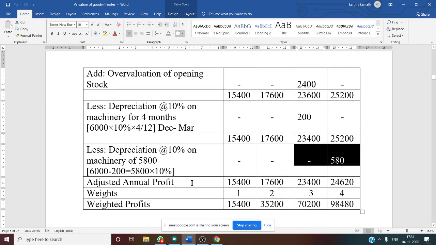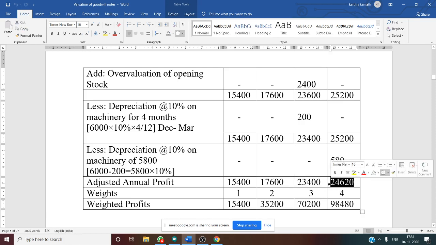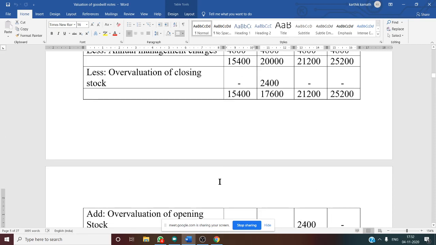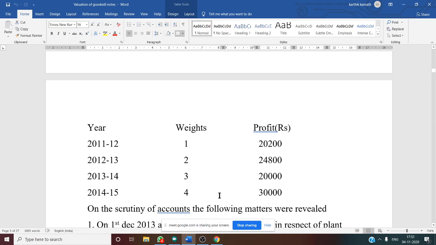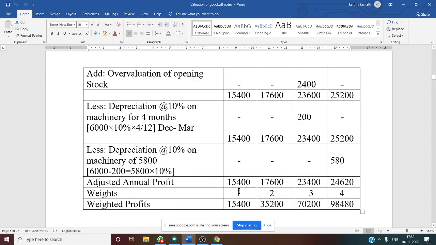So final adjusted annual profit is 15,400, 17,600, 23,400, and 24,620. This is our adjusted annual profit. It is like our average profit. Then there are weights. How to assign weights? It is given in the question: 1, 2, 3, 4. If you see the question, I have mentioned these weights. So same thing you are going to write, weights 1, 2, 3, 4 under a particular year, and then you need to calculate weighted average profit.